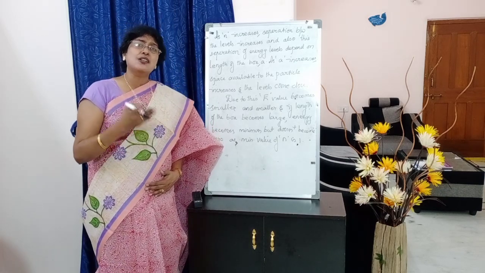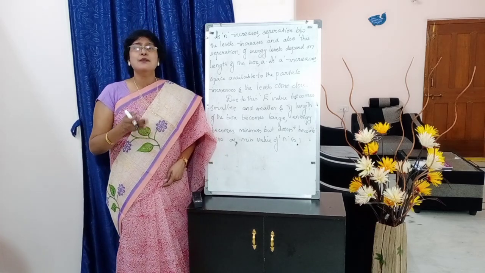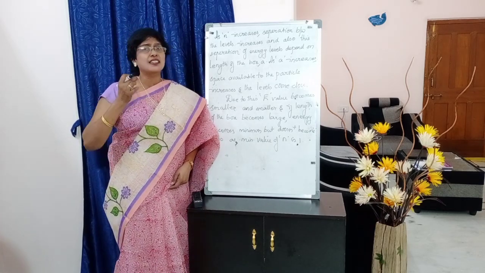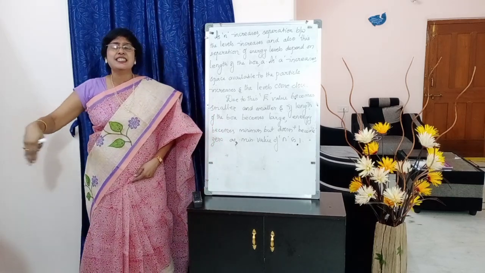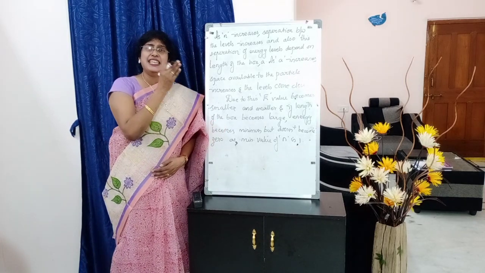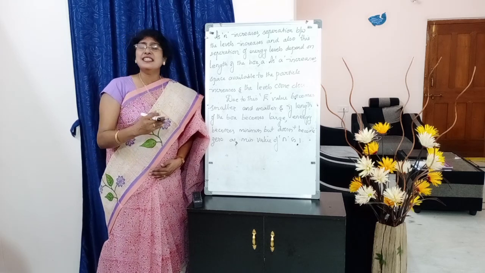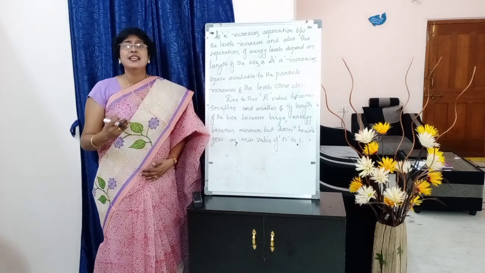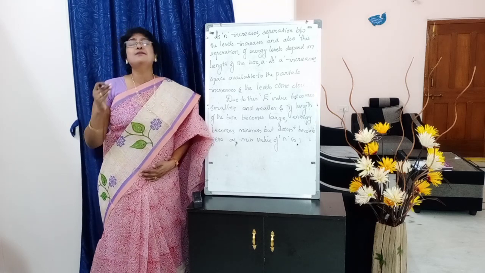Now this separation not only depends on n but also depends on the length of the box, which is taken as a. So when this length is being increased, the levels come closer and closer. That means E value, that is the energy value, will be decreasing. So when this length has become too large, E value becomes minimum but it never comes to 0.